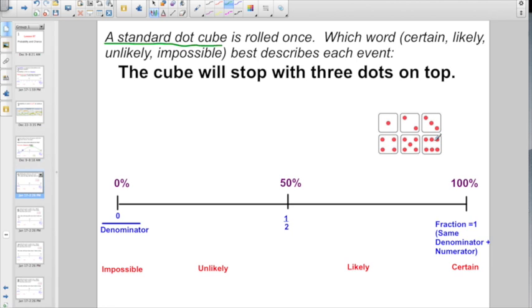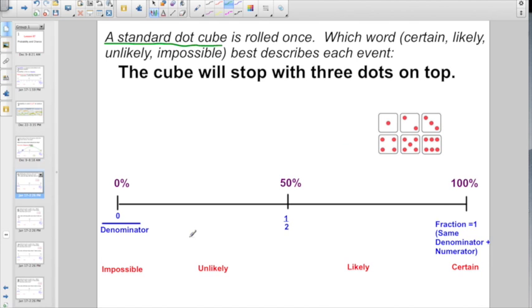I've never seen a fifth grader who hasn't seen these before, but I do meet lots who ask, Mr. Rhymes, what's a standard dot cube? Dice. Okay? So a standard dot cube is rolled once. Which word, certain, likely, unlikely, or impossible, best describes the event that the cube will stop with 3 dots on top?